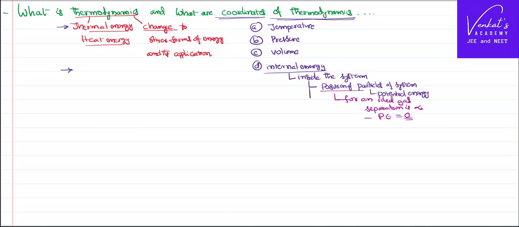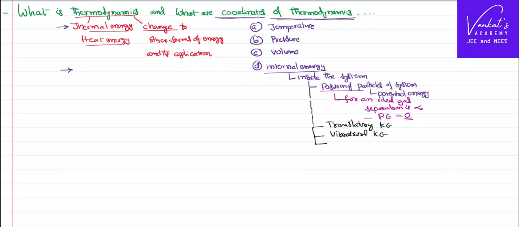What are those other reasons? Translational kinetic energy. As the molecules are in a state of motion, they possess certain energy because of translatory motion, like regular kinematic motion. There is another kind of energy called vibrational kinetic energy. Molecules vibrate about their mean position, and because of that oscillatory nature they possess some energy.